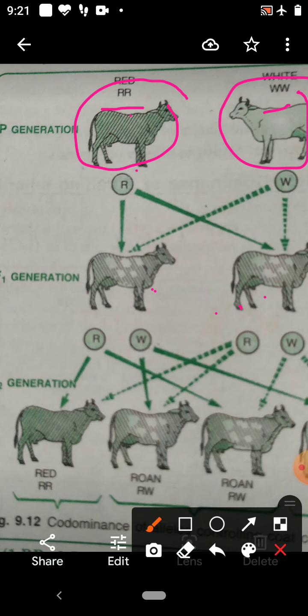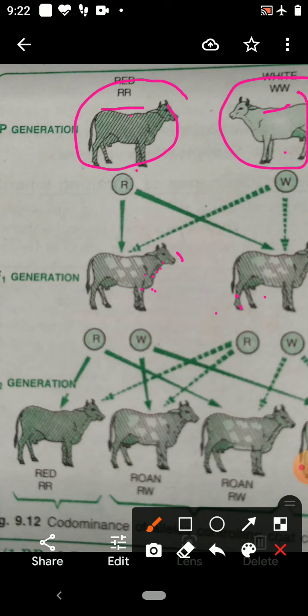When there is a cross between these parents, F1 progeny are produced. The F1 progeny have roan color, a mixture of red and white hair developed side by side, and this F1 progeny is heterozygous.